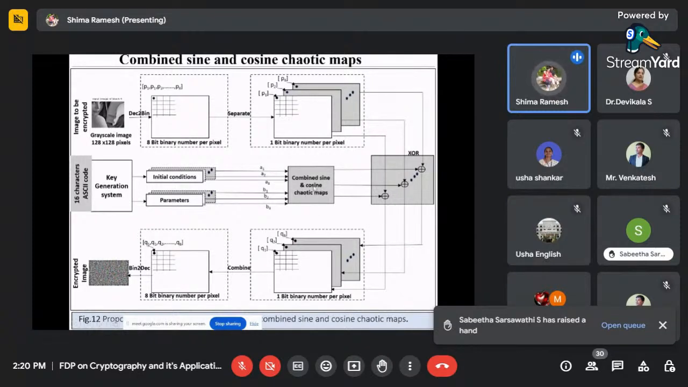So how are we getting the combined sine and cosine chaotic map? I told you we are generating a 16-character ASCII code that will generate the initial conditions and parameters. This is another secret key. I'll tell you the mathematical equation behind these initial condition parameters. This is given to the combined sine and cosine map, which will calculate and give you one result.